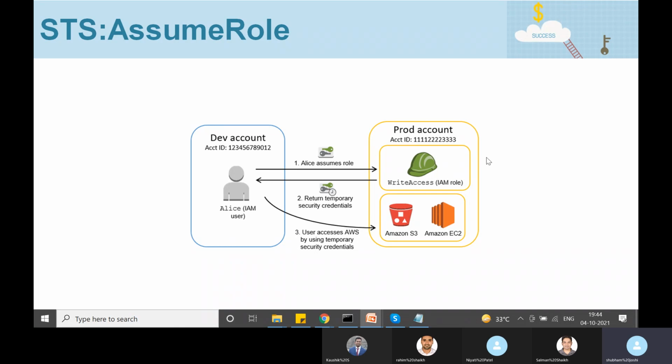We can create an IAM role in the production account and attach an IAM policy.